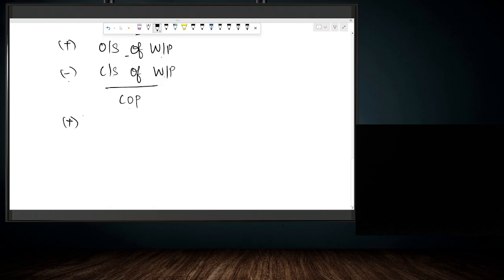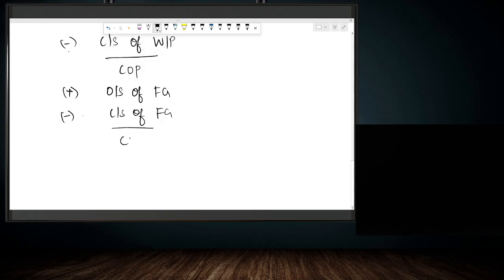So cost of production plus opening stock of finished goods minus closing stock of finished goods. What we will get? We will get cost of goods sold. Again, why we are adding opening stock of finished goods? Because whatever we had as an opening stock of finished goods at the beginning of the year would have been sold at the end of the year. So it is added to cost of goods sold. Why we are subtracting closing stock of finished goods? Because it is still with us. We haven't sold it. So we are subtracting it while calculating cost of goods sold.